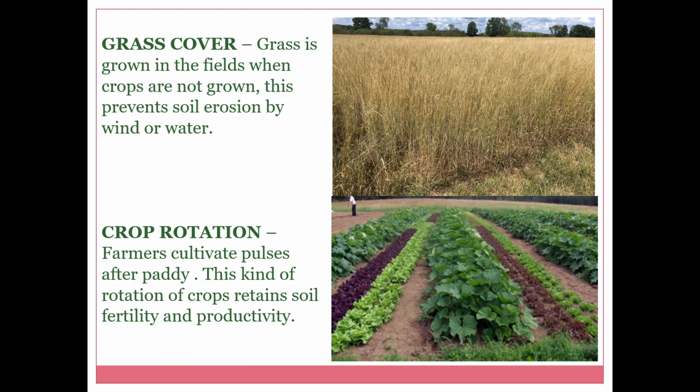Crop rotation. Farmers cultivate pulses after paddy. This kind of rotation of crops retains soil fertility and productivity.